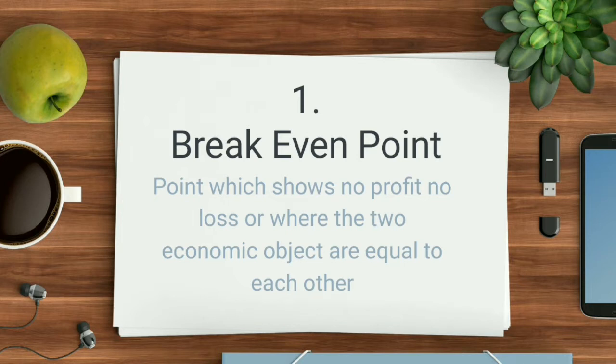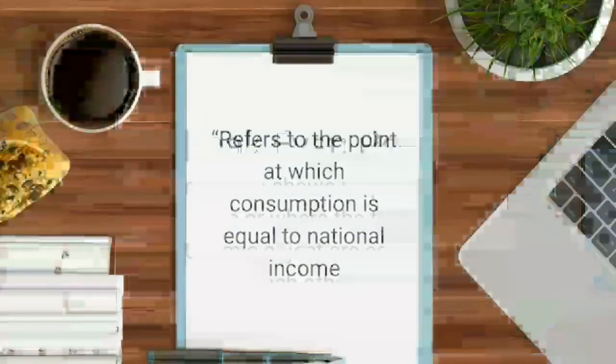These can be anything: demand and supply, consumption and investment, saving and income, or consumption and income. Any kind of economic objects can be equal. Wherever they are equal, that point is considered the break-even point.